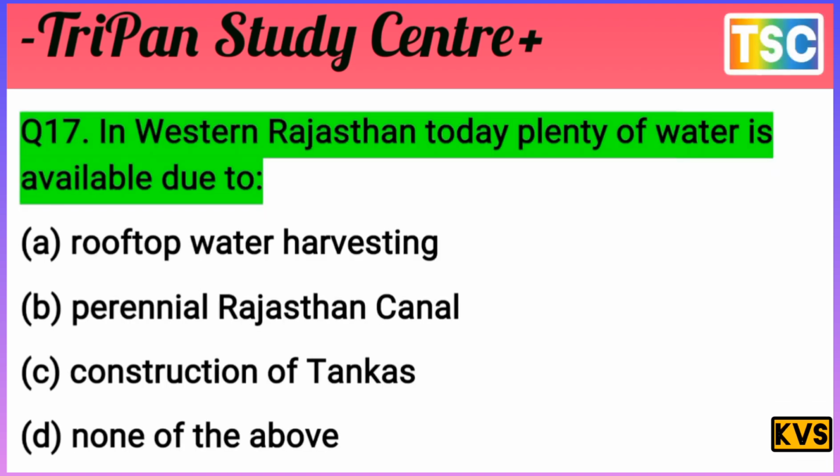The next question, there is an important question here: in Western Rajasthan, today plenty of water is available due to? The question is clear. A, rooftop water harvesting. B, Indira Gandhi Rajasthan Canal. C, construction of tanks. And D, none of the above. This is the most important. I give a few seconds, test your knowledge first of all.